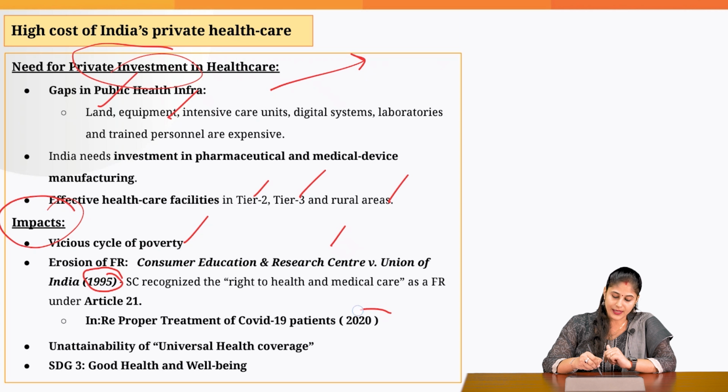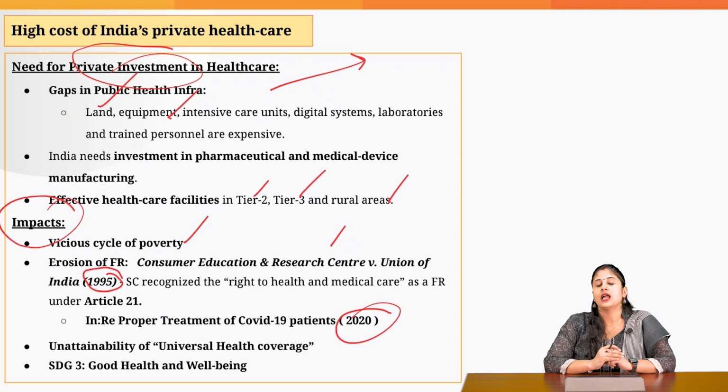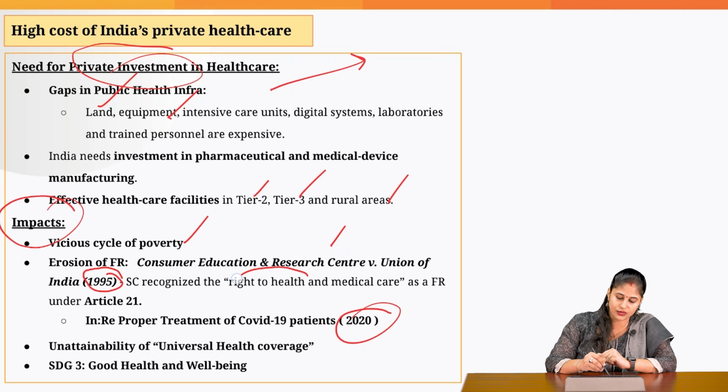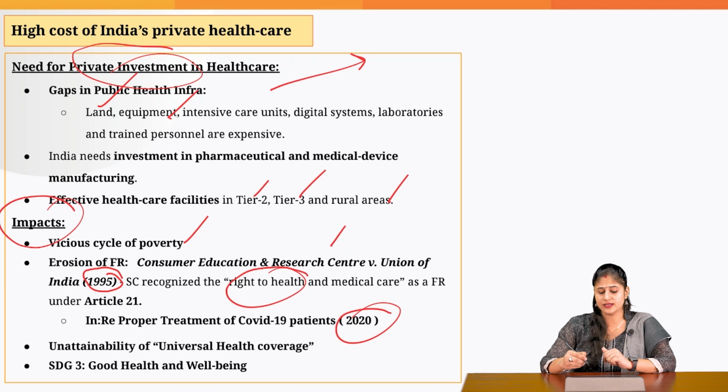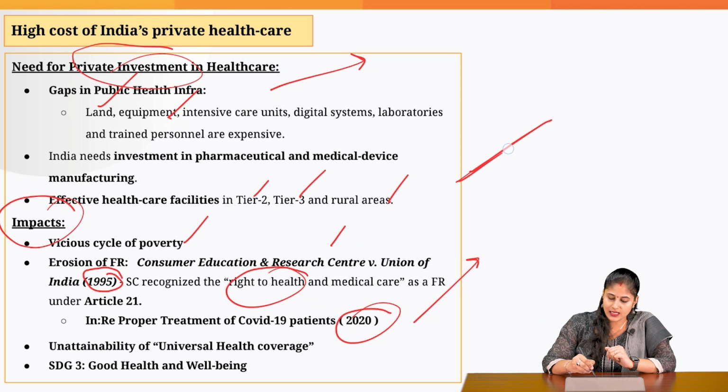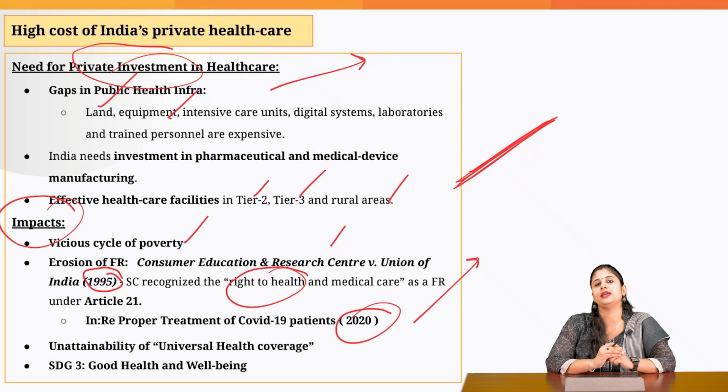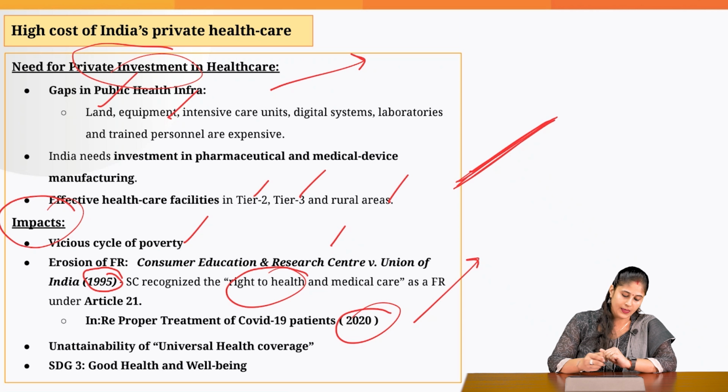And in 2020, the Supreme Court stated that right to affordable healthcare is an integral part of right to health. So it is a responsibility of the government to ensure that there is some sort of capping when it comes to the medical services being provided by the private sector.